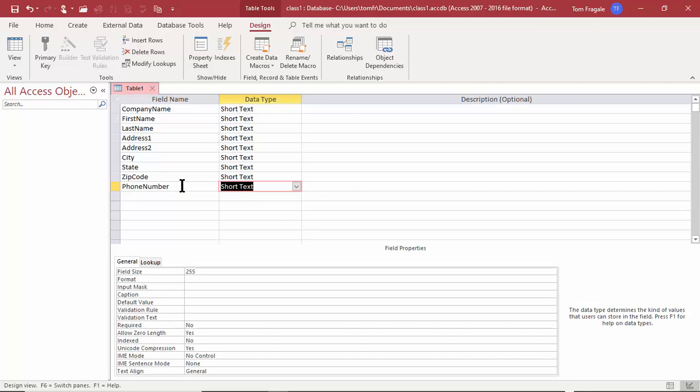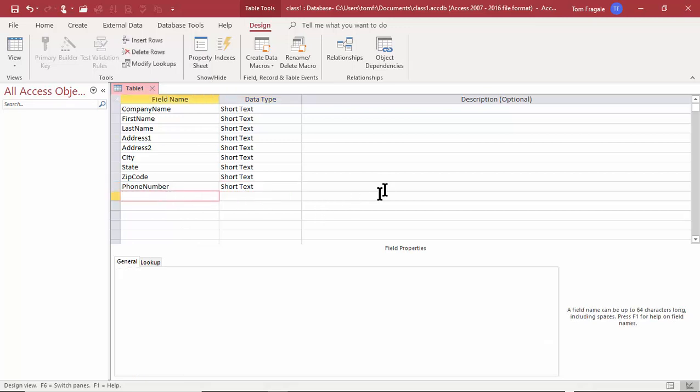Phone number, same kind of thing. There's no reason to make that a number field. I never have to add up a phone number. But there are reasons to make it a text field, because maybe the phone number will have parentheses or dashes. So if the field is going to have any non-numeric characters, then you have to make it a text field. A number field can only contain numbers. Let's make the phone number maybe like 20, and then we'll do something else with the phone number later on.